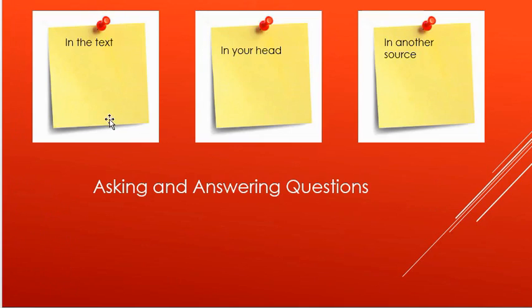There are 3 types. There's questions that you have about the text and can easily be answered by reading the text. There's questions that you have that are in your head and you wonder about. And there's also questions that you ask that you might need to refer to another source to find the answer. Let's take a closer look.